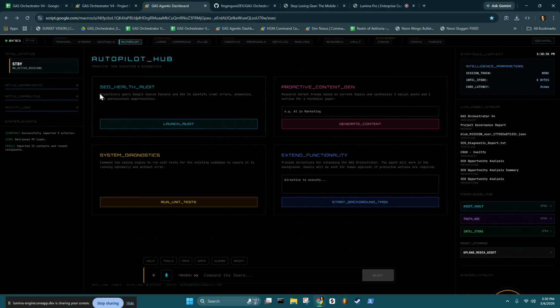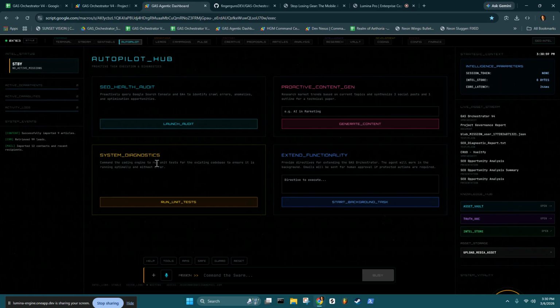A couple of things are like proactively query the Google Search Console and Google Analytics to identify crawl errors, anomalies, and optimization opportunities. I can research market trends based on current topics and synthesize 3 social posts and 1 outline for a technical paper. Provide directives for extending the GAS Orchestrator. The agent will work in the background. Emails will be sent for human approval.